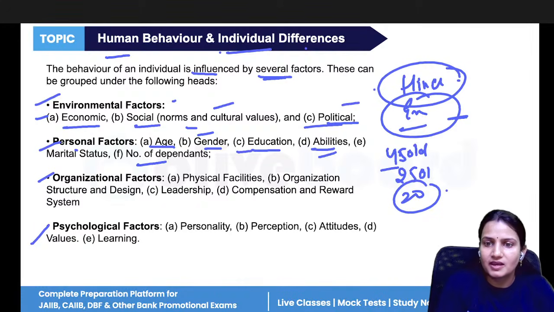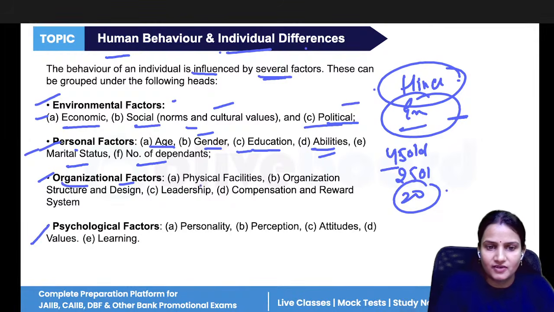Then education, abilities. If you are the single earner of your family, then more responsibilities are on you. If in your home your father is also earning, your big brother is also earning, your sister is also earning, then you have less dependency. Marital status: married ones have more expenses, unmarried ones have less expenses.